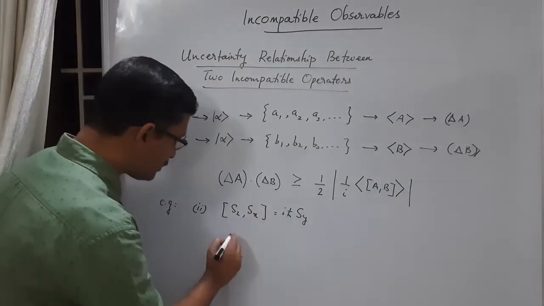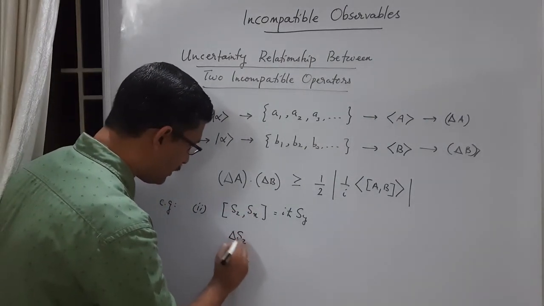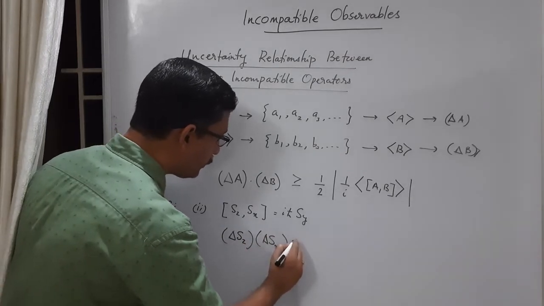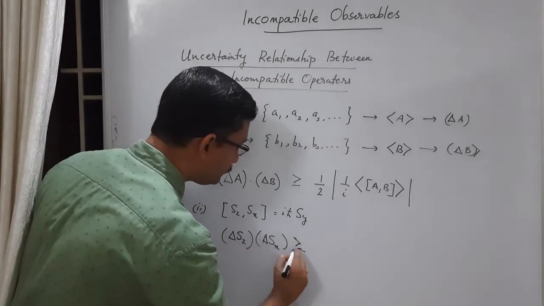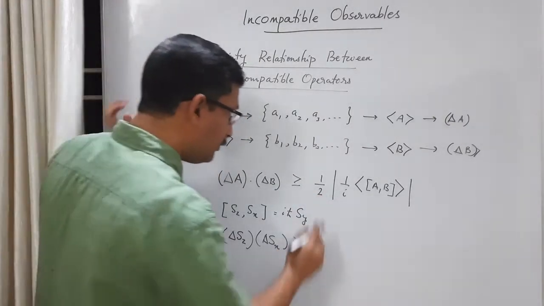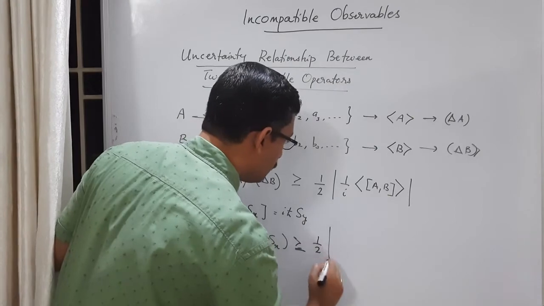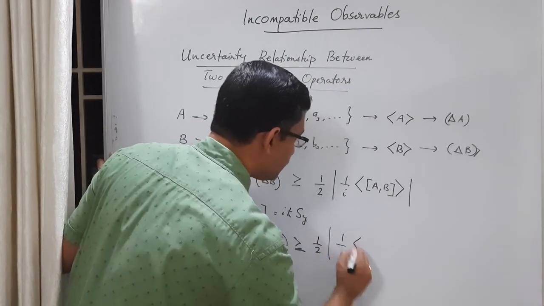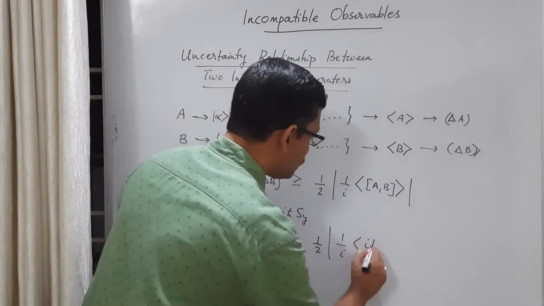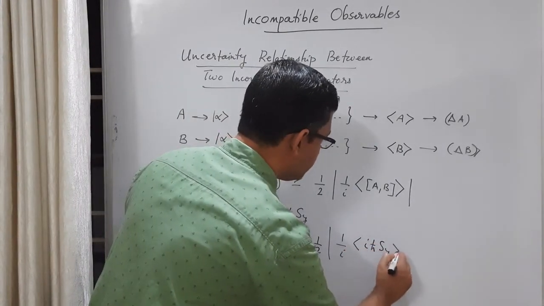So what is the uncertainty relation between them? Delta Sz into delta Sx is greater than or equal to half modulus of 1 by i times the expectation value of this commutator. But what is this commutator? i h cross Sy.